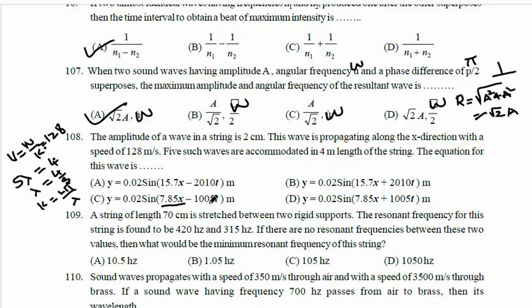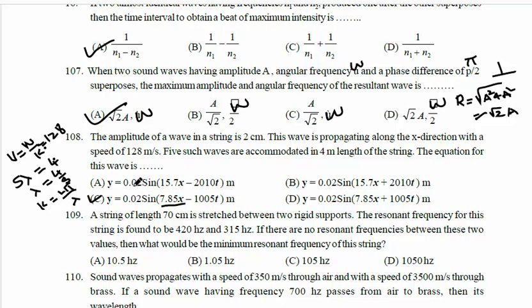7.85x minus this will be 1005t. So the correct option is C. Correct option is C. Here, let me repeat this question once again.